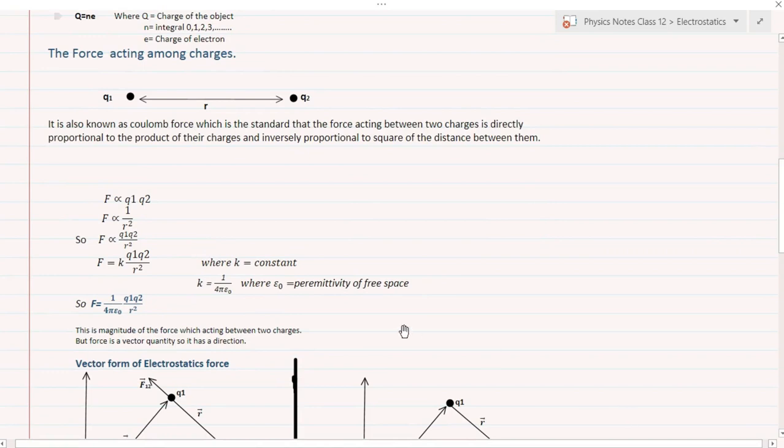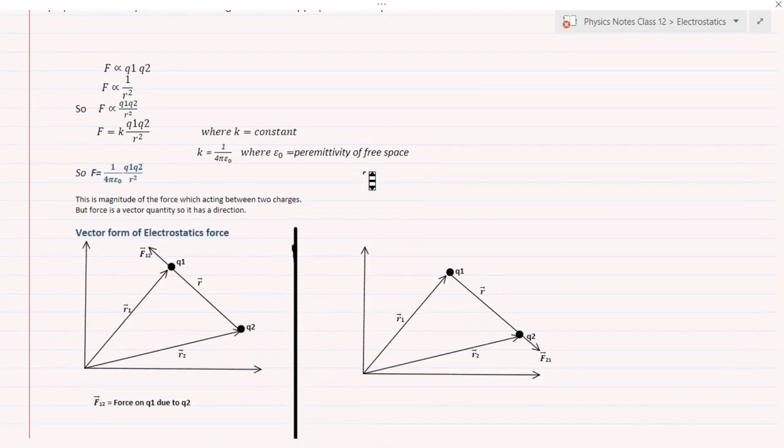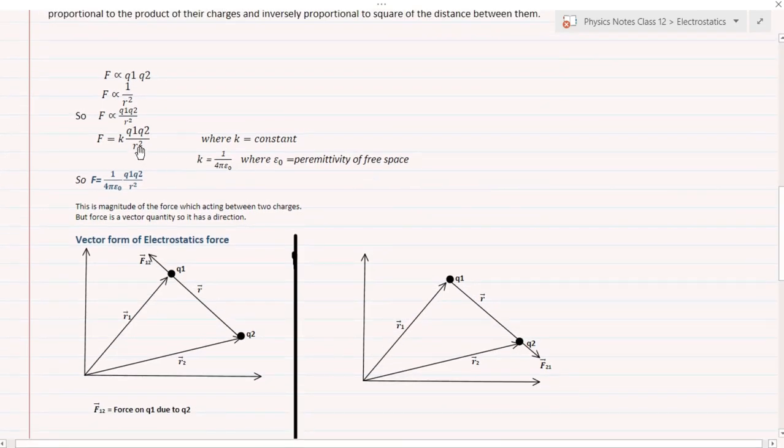The force acting between two charges is directly proportional to the product of their charges, and inversely proportional to the square of the distance between them. Here k is a constant whose value is 9 into 10 to the power 9 Newton meter square per coulomb square, and it is equal to 1 by 4 pi epsilon naught. Epsilon naught is the permittivity of free space.